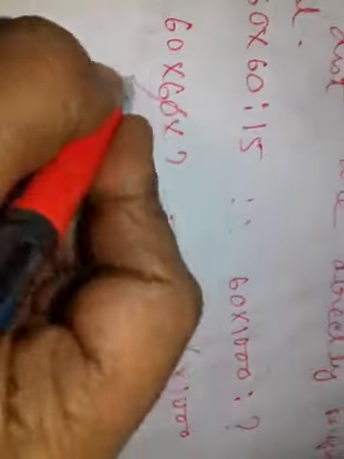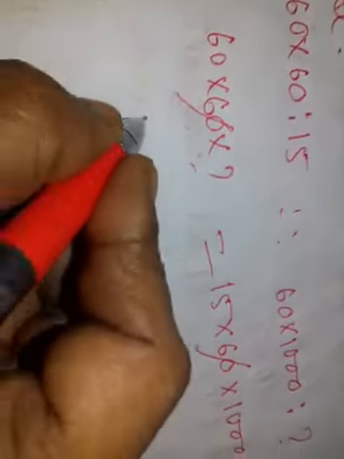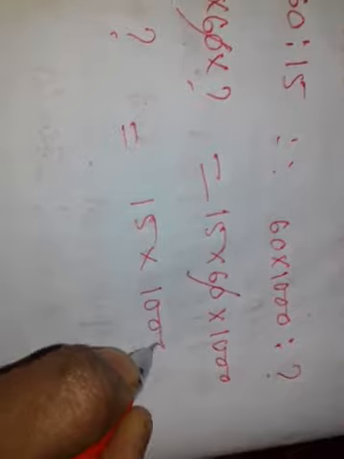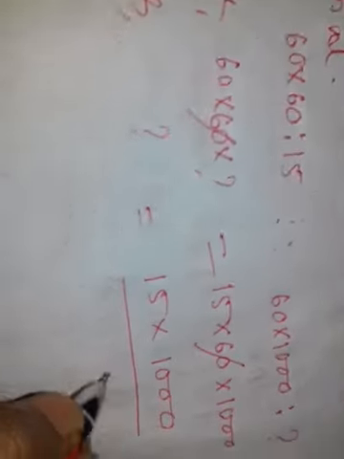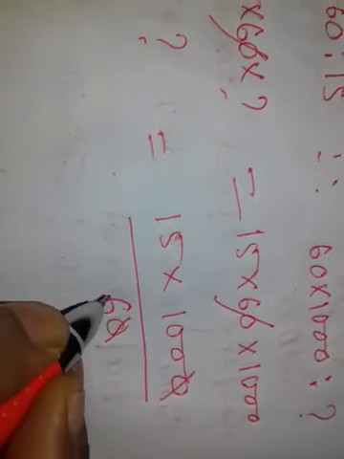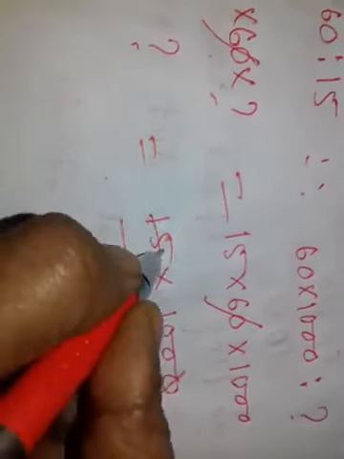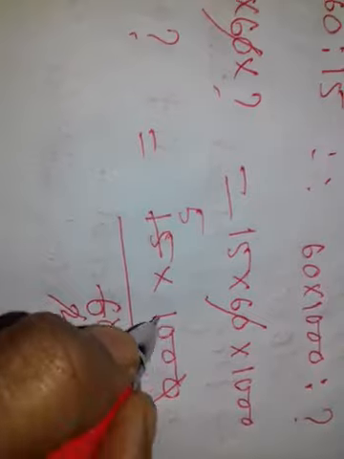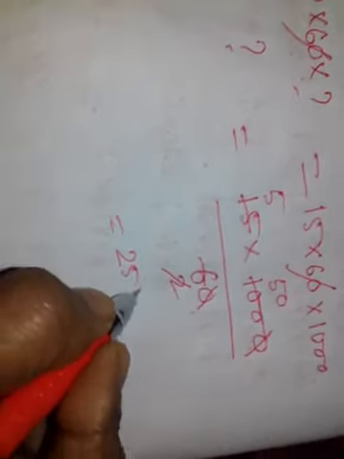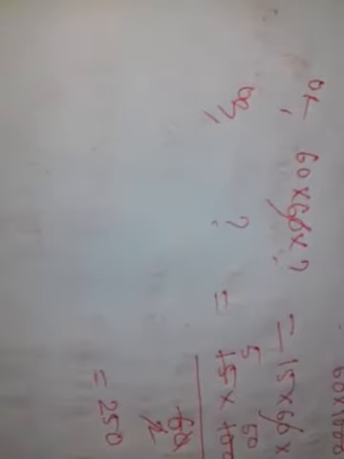Cancelling 60 from both sides, question mark is equal to 15 into 1000 by 60. Zeros cancel, 3 2s are 6, 3 5s are 15, 2 50 100, 5 5s are 25, then 250.